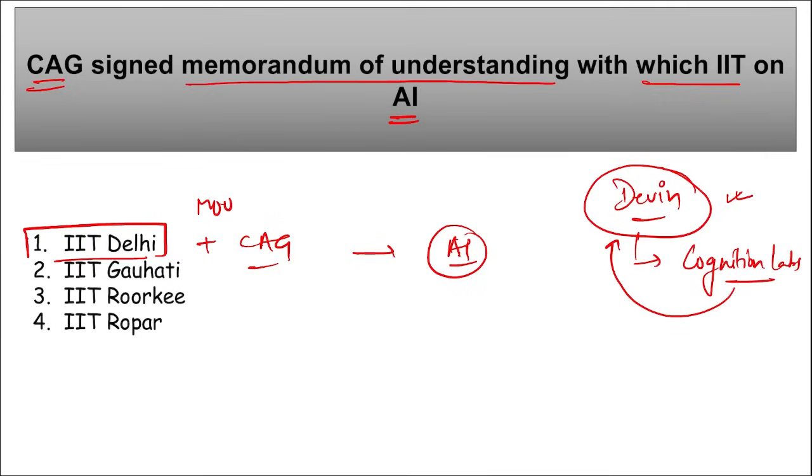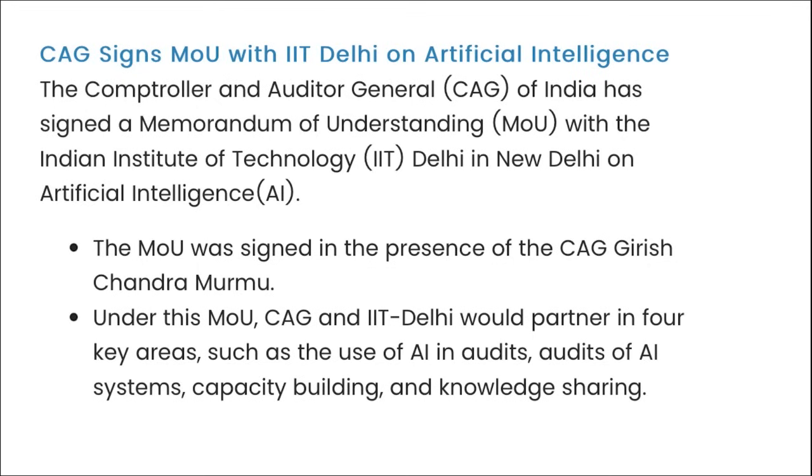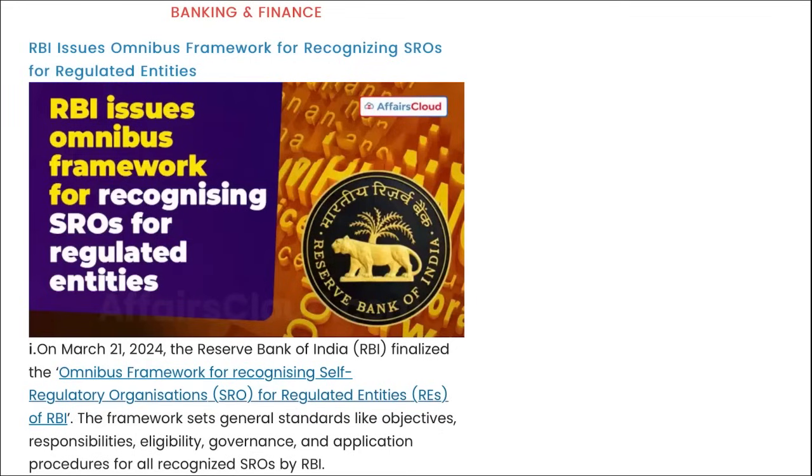Cognition Labs made this software Devin. Next, here you can see CAG signed an MOU with IIT Delhi on AI, correct? And this MOU was signed in the presence of CAG, that is Comptroller and Auditor General of India, Girish Chandra Murmu.